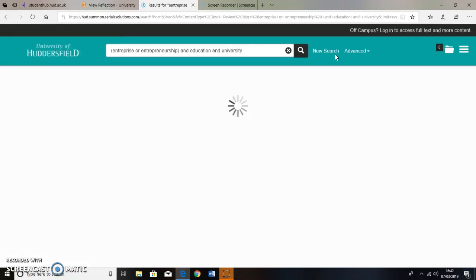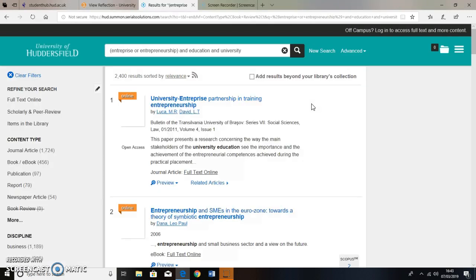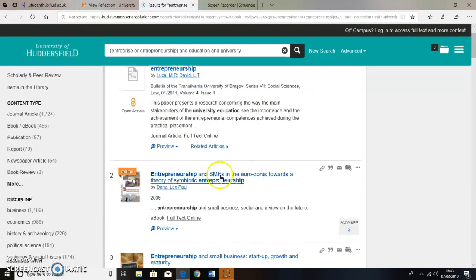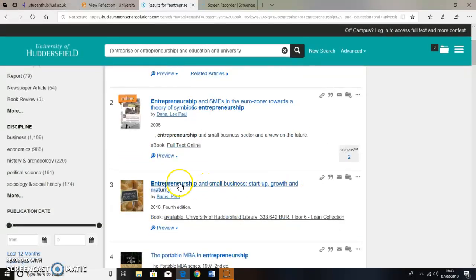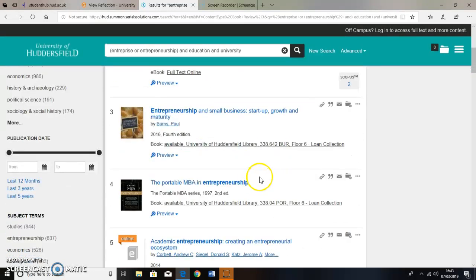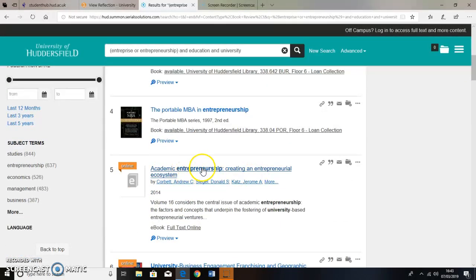So it's an advanced search query that will try and search for all documents containing enterprise or entrepreneurship and to do with education and university. So I'll scroll down and I'll have a look. Entrepreneurship, partnership and training, entrepreneurship in small startup, portable academic entrepreneurship. So this is probably something that I would want to have a look at.